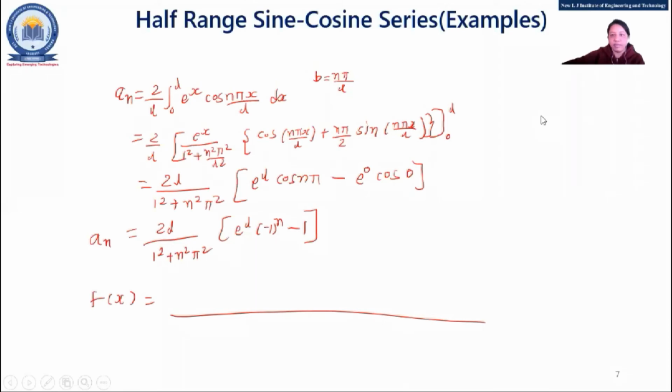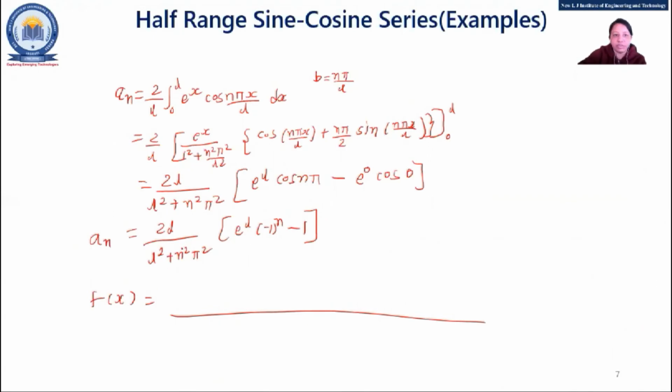Is there any doubt? Student: Ma'am, in the cosine term, 1 square should not come, L square should come. Why? Where? See, a square b square. Yeah, it is L square. Sorry. Here, na? Yeah, it's L square. Fine. L square plus n square pi square. Okay. Because we have simplified that equation. Okay. Fine. Okay. So this is your a0 and an.